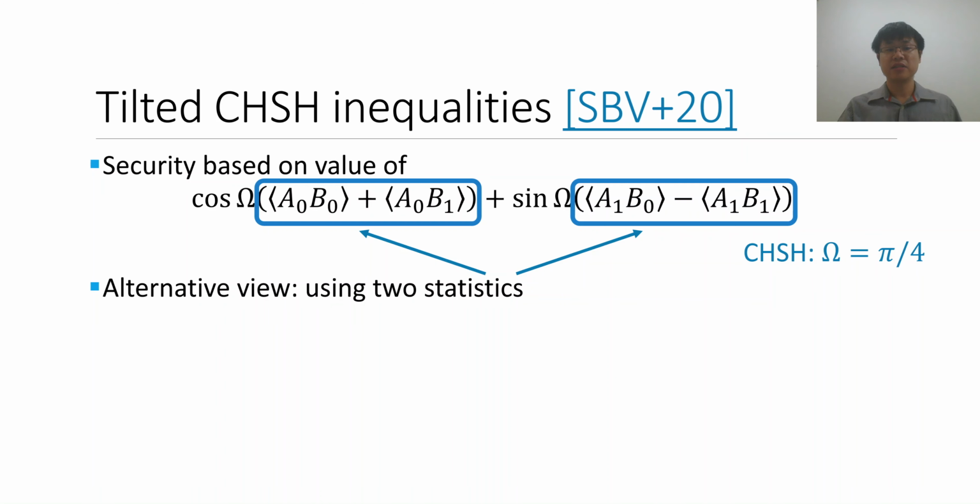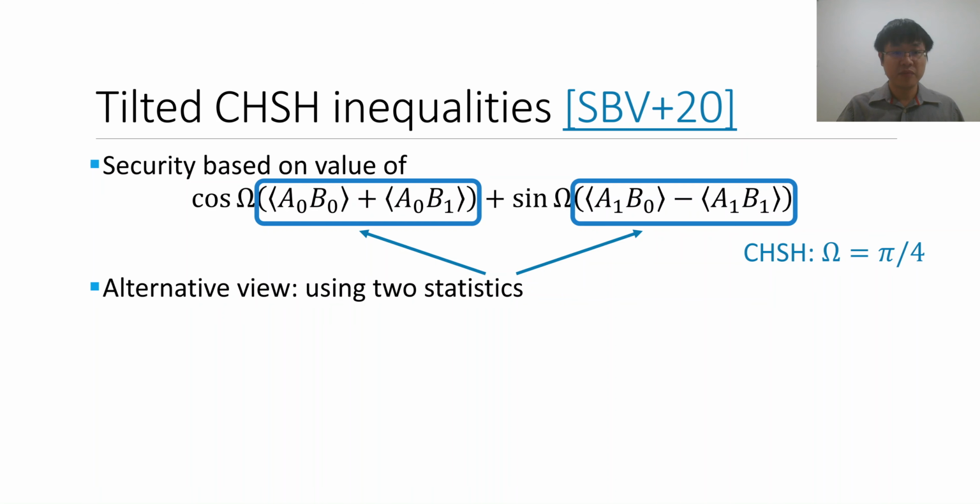And then the security proof essentially uses the optimal linear combination of these parameters in order to derive a bound on the key rate. We do have some results regarding what is the optimal choice of the coefficients in front of these two parameters for a given pair of values. So this is another way that you can think of the results of this work.